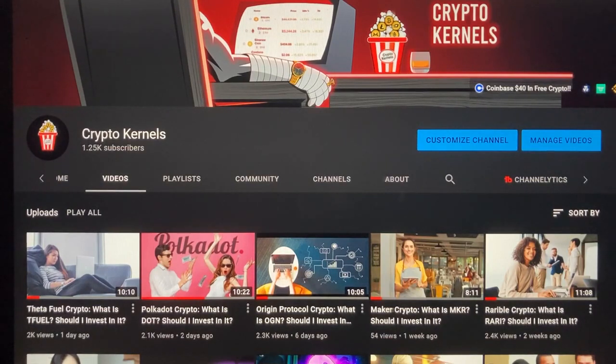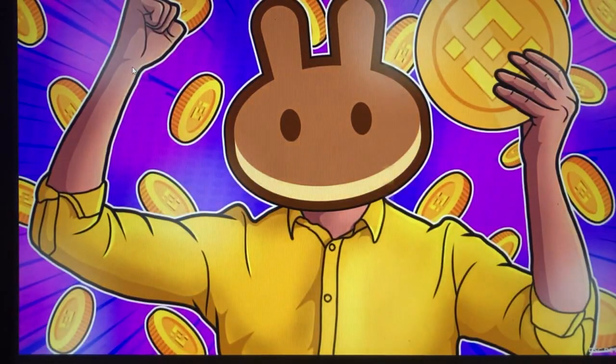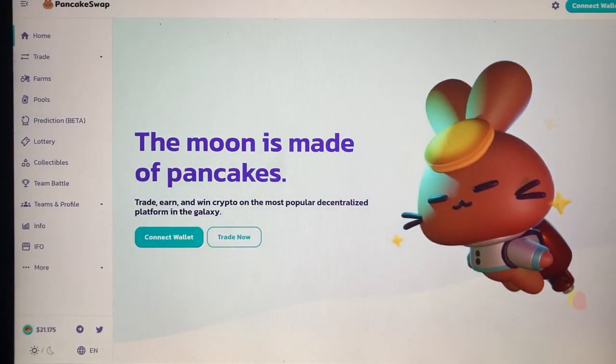In this video, we're going to be dissecting PancakeSwap, also known as Cake. What is PancakeSwap? PancakeSwap is an automated market maker, also known as AMM for short, a decentralized finance DeFi application that allows users to exchange tokens, providing liquidity via farming and earning fees in return. It launched in September of 2020 and is a decentralized exchange for swapping BEP20 tokens on Binance Smart Chain.